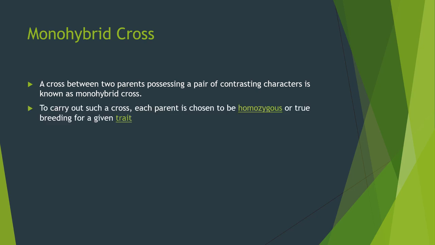While carrying out such a cross, each parent is chosen to be homozygous. Homozygous means the tall character has been transferred from parents to offspring because of the gene. The gene only is going to express all kinds of characters from parents to the offspring. Any kind of character, for example, our skin tone. Some people look very fair, some people have a dusky skin tone. It's all because of the expression of the gene only.